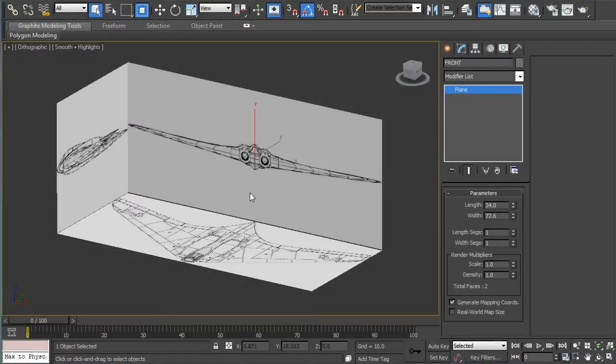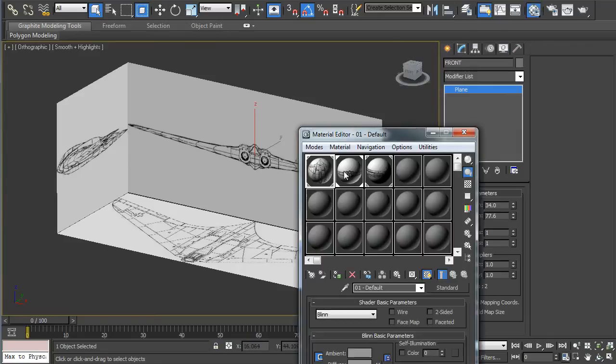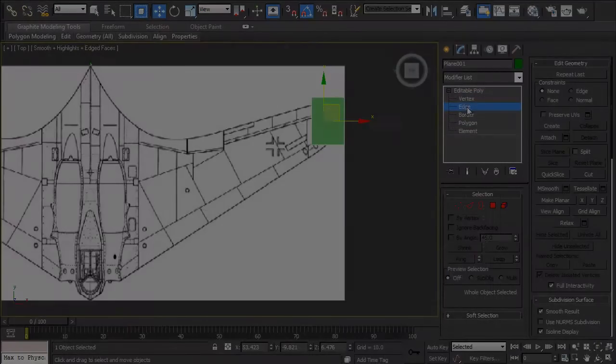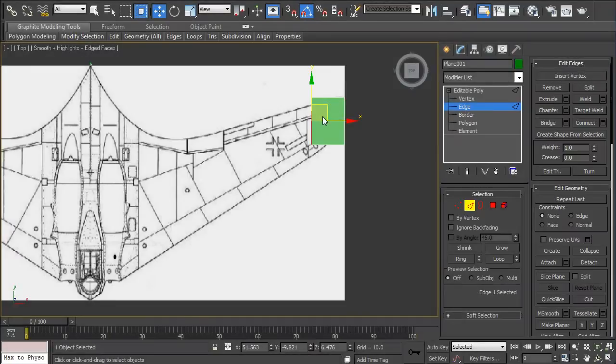Download the three background pictures from my website and put them on plane objects. In poly mode, take the little piece of mesh and grab the edge, and we can shift clone new pieces and rotate and move, and we'll make a segment for each segment in the background for the wing.